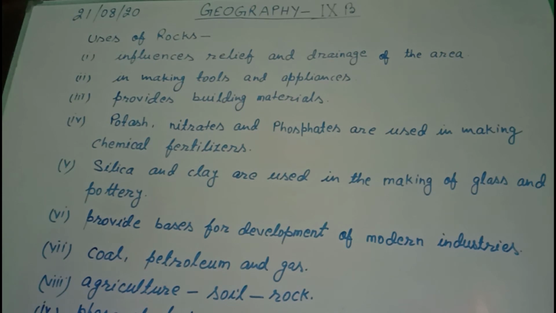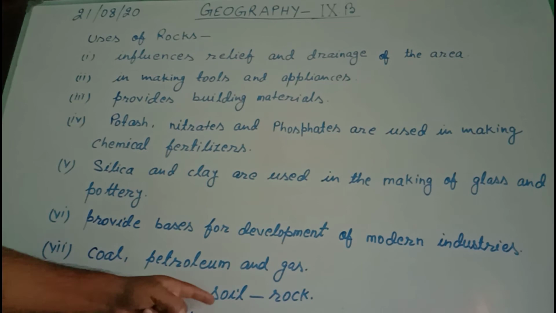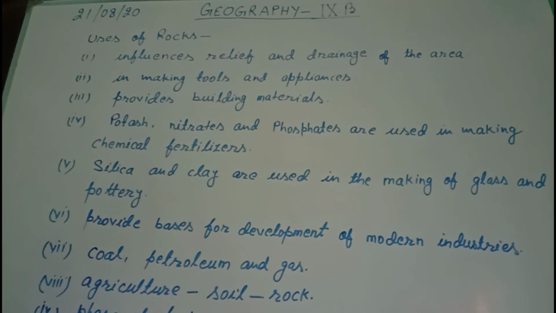Many rocks contain humus, and the soil that is made up of those kinds of rock will also contain humus. And if the soil contains humus, then that soil will be fertile and very good for agriculture. So these three are interconnected: agriculture, soil and rock.